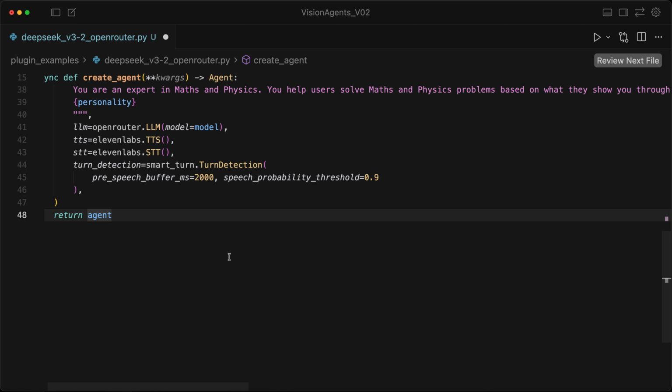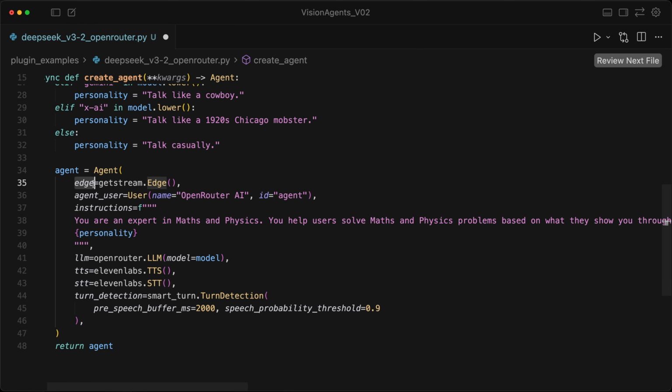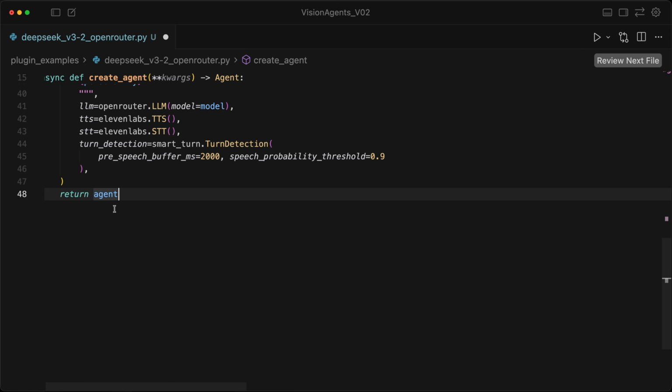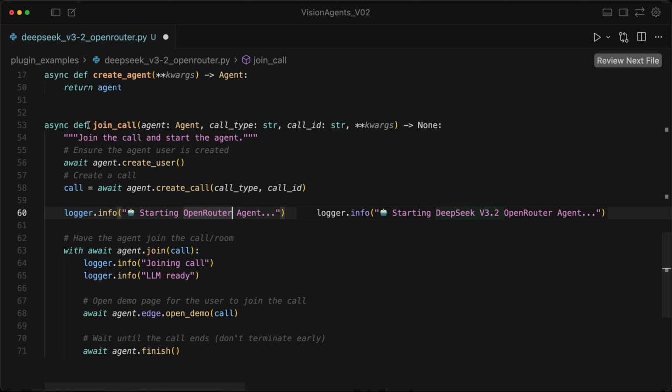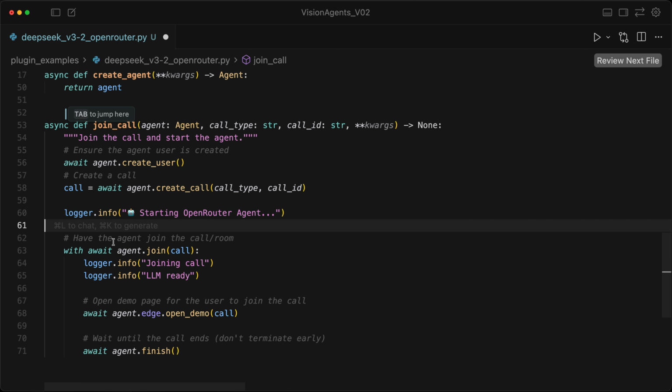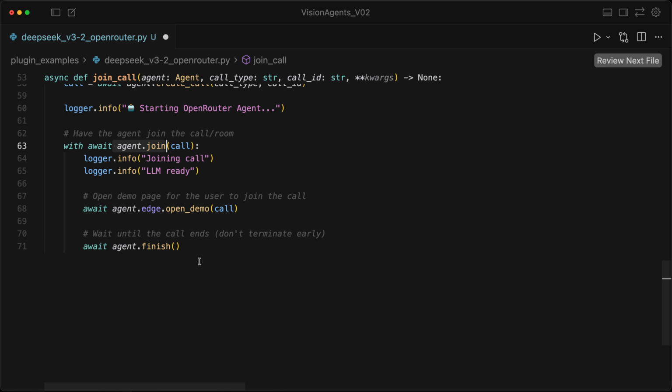To be able to have real-time conversations with the voice agent, we need to use the edge infrastructure to create a stream video call so that when we run the Python script, we will be able to launch a web UI to interact with the voice agent in real time. So let's add this code snippet. First, we create a new video call and also join the call and keep it running until the user ends the call. The last thing to do is to launch the agent.